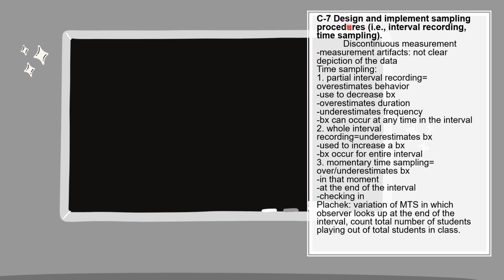Section C7, design and implement sampling procedures, interval recording, time sampling. So here we're going into more detail with the momentary and the partial interval recordings. So remember, these are discontinuous measurements. Things that happen with discontinuous measurements is measurement artifact. Measurement artifacts mean that the data is not clear. There's not a clear description of data. Why? Because we're not collecting data continuously.